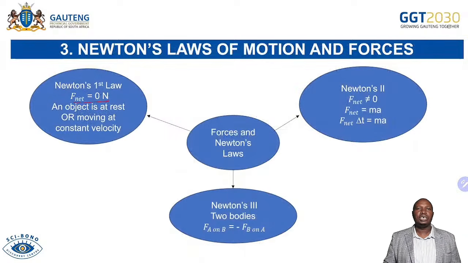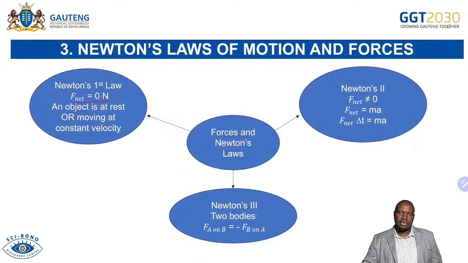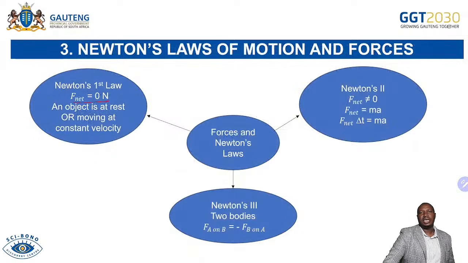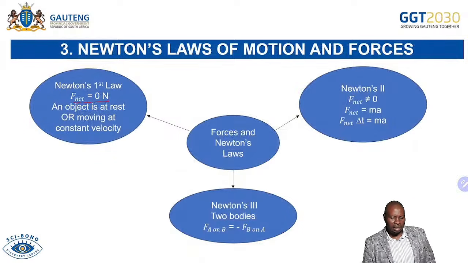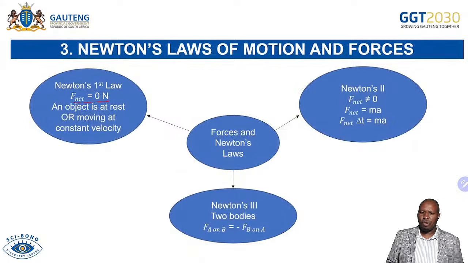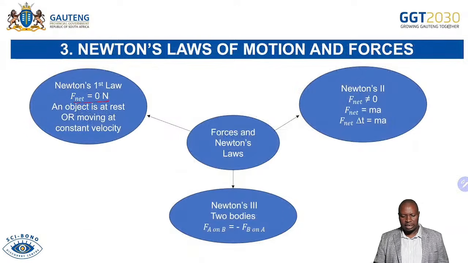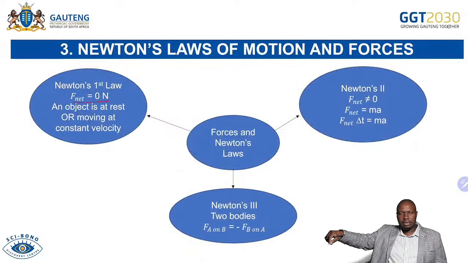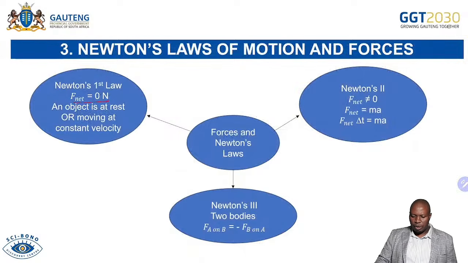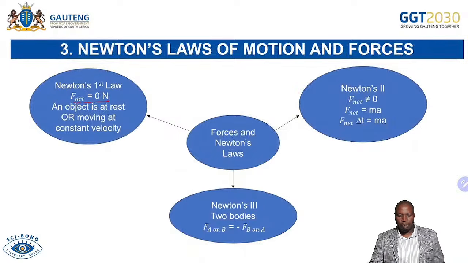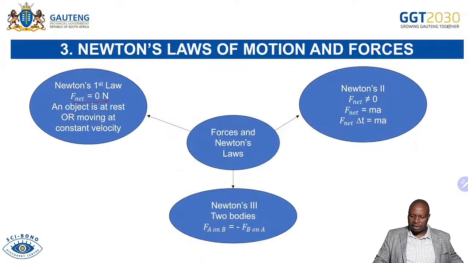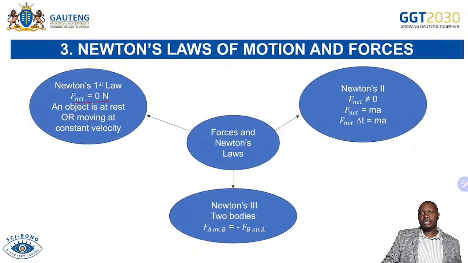It means that a body or an object will remain at rest or in constant motion unless acted upon by an external resultant force. The 0 stands for the object remaining at rest or moving at constant velocity unless it's acted upon by an unbalanced resultant force.